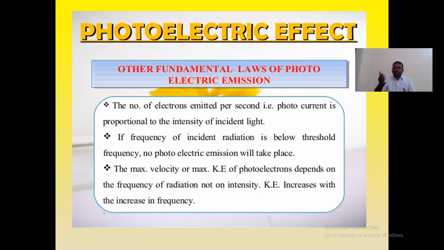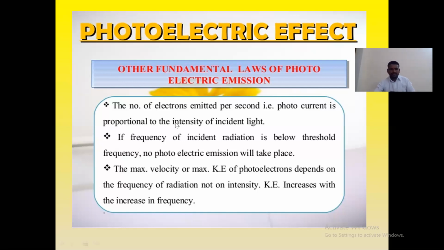The second point is that the kinetic energy of the emitted electrons depends upon the frequency of the incident light. These 4 points I am going to explain are not explained by the classical wave theory. That's why the quantum theory was developed, and Einstein explained this entire thing very easily.